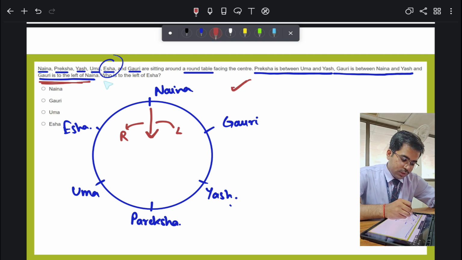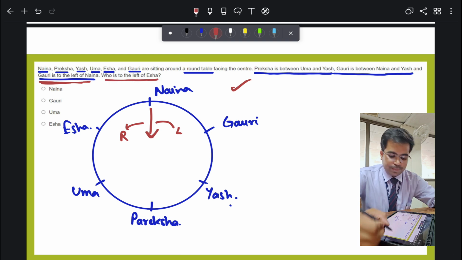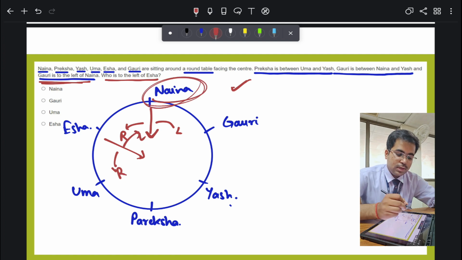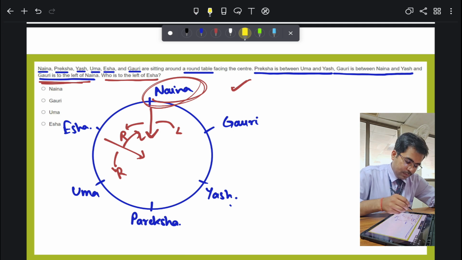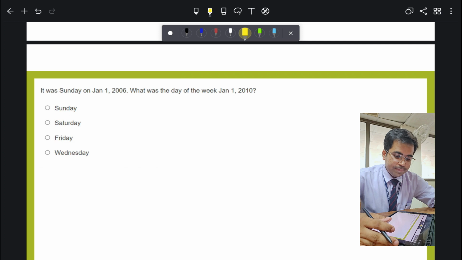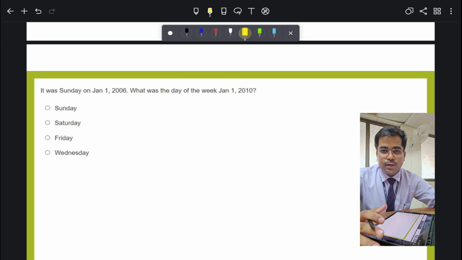Alright. Now the question is saying, who is to the left of Isha? If Isha is facing this side, so this is the right of Isha and this is the left of Isha. So Naina is sitting to the left of Isha. Alright, so Naina should be the answer. Now moving on forward. This part is very easy and you just have to concentrate more on this part.